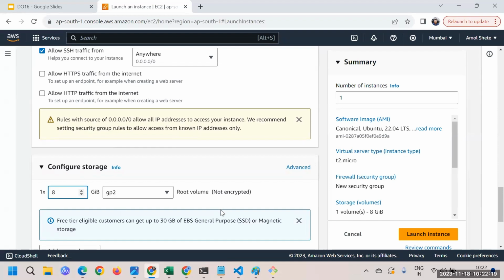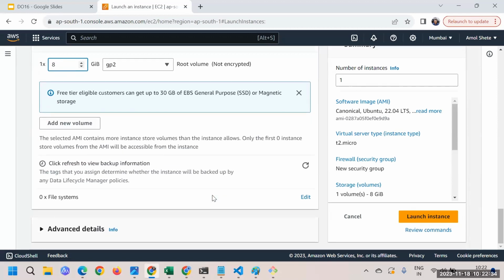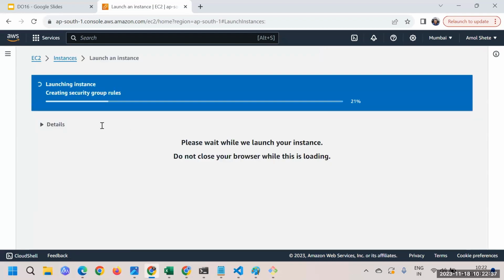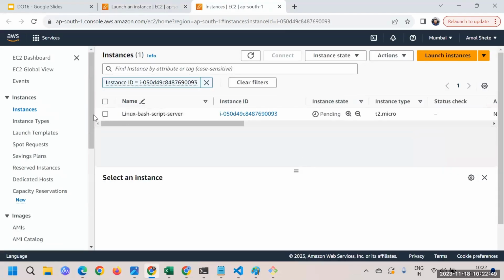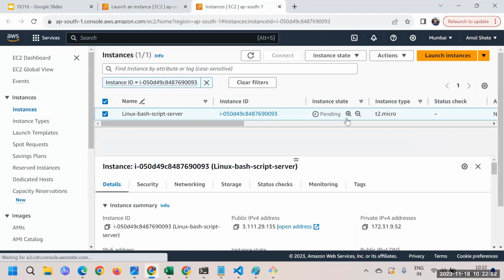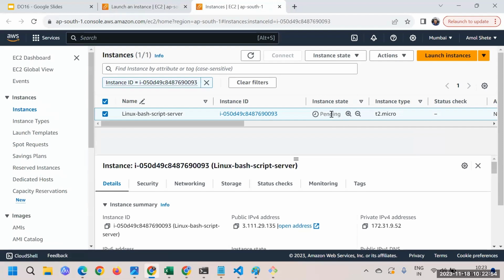Here we just have to practice bash scripting, or probably you can say we just have to write some text files. Text files are not consuming a lot of space. So 8 GB is too much for this particular session, and we can go and say launch instance. So here you can read that it successfully initiated the launch of the instance. Let me go over there, and our machine is in pending state. Let it get to running.